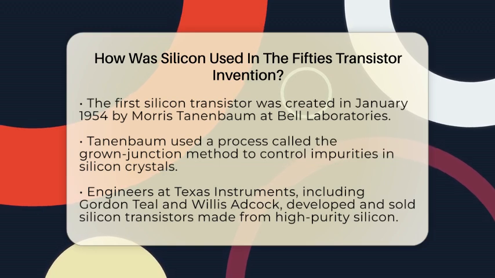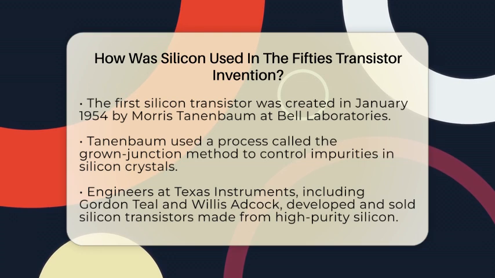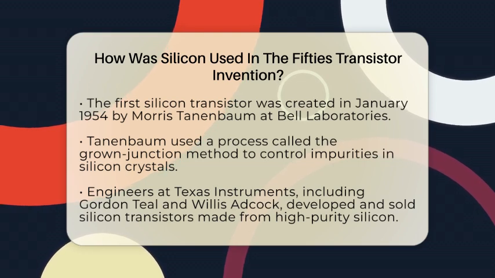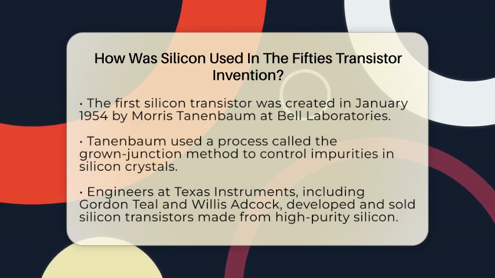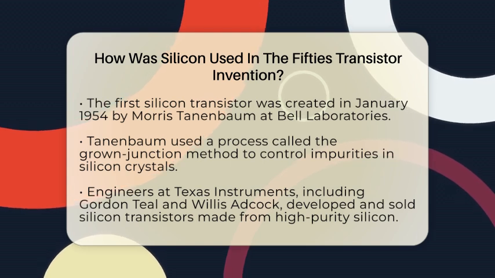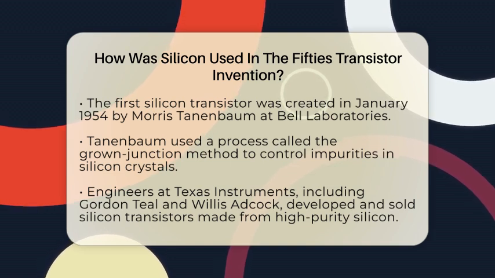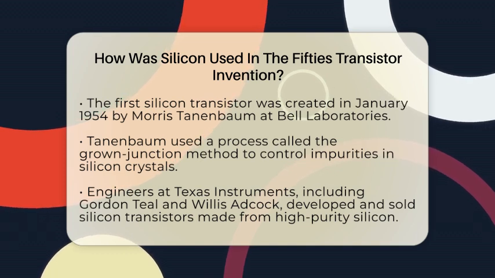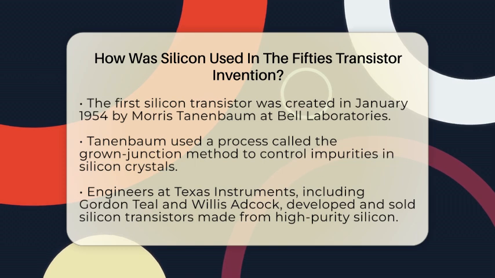The first silicon transistor was created in January 1954 by Morris Tannenbaum at Bell Laboratories. He used a process called the grown junction method, which involved carefully controlling how impurities were added to silicon crystals as they grew. Soon after, engineers at Texas Instruments, including Gordon Teal and Willis Adcock, developed and started selling silicon transistors made from high-purity silicon supplied by DuPont. This was a big step forward.